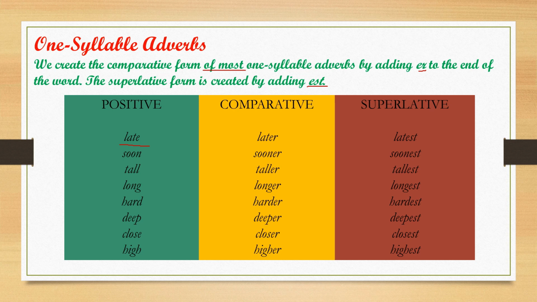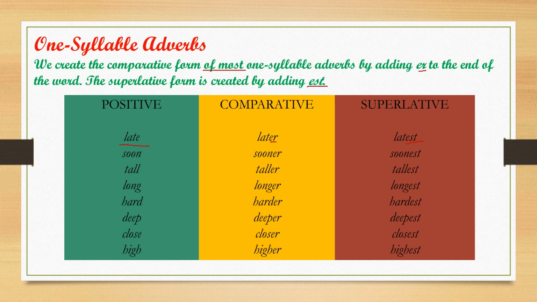See one example. Late. Late is a one syllable word, and that is an adverb. These are all adverbs only. For this one syllable adverb, in the comparative form we add er. Already e is there, so we just add r, and est in the superlative.